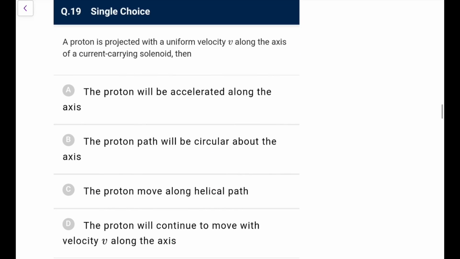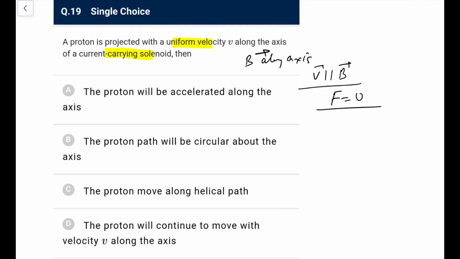Next, a proton is projected with uniform velocity v along the axis of a current carrying solenoid. You know, along the axis of a current carrying solenoid, B is there, B is along the x-axis, and V is along the axis, so V is parallel to B. So the magnetic force will be 0, so it will go undeviated and continue to move with velocity V along the axis.